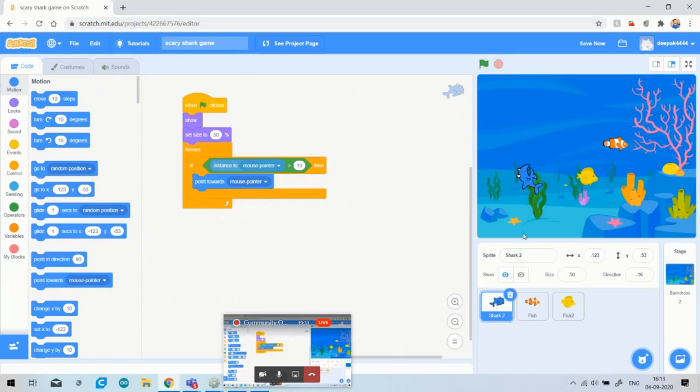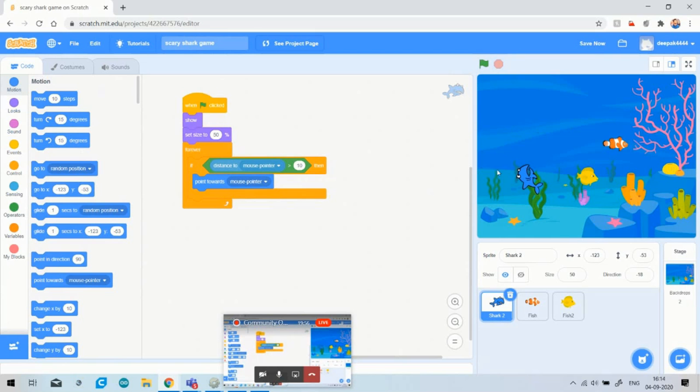I think you have all got it here, how you can select the distance to mouse pointer. Just go to the sensing and pick distance to mouse pointer, then in the motion there is point towards mouse pointer. Means as soon as our distance is greater than 10, the shark will move according to my mouse pointer.